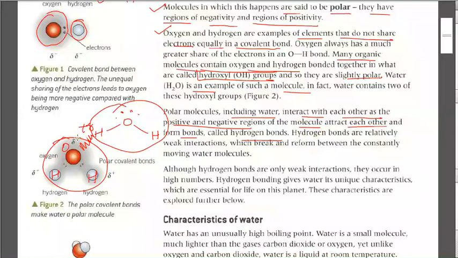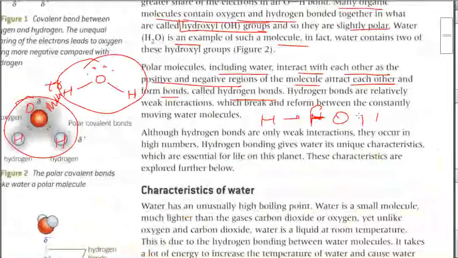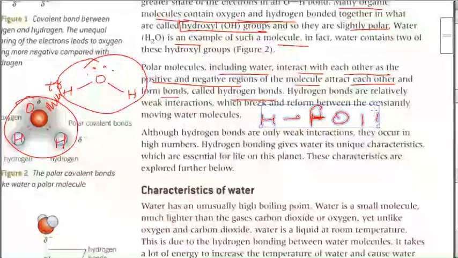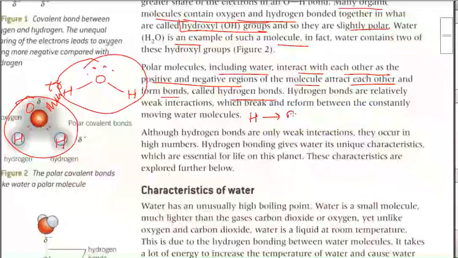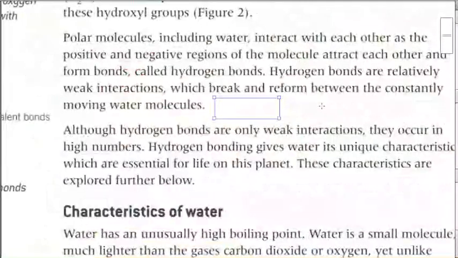So a hydrogen bond will always be formed whenever hydrogen is with fluorine, oxygen and nitrogen. Remember that whenever hydrogen is with fluorine, oxygen and nitrogen, then only this bond will form. Clear? When hydrogen is with fluorine, nitrogen and oxygen.